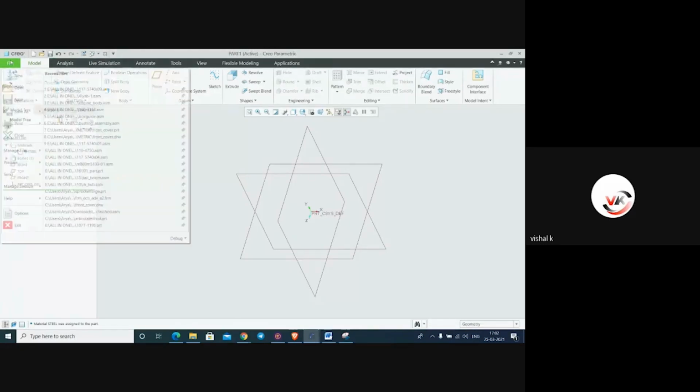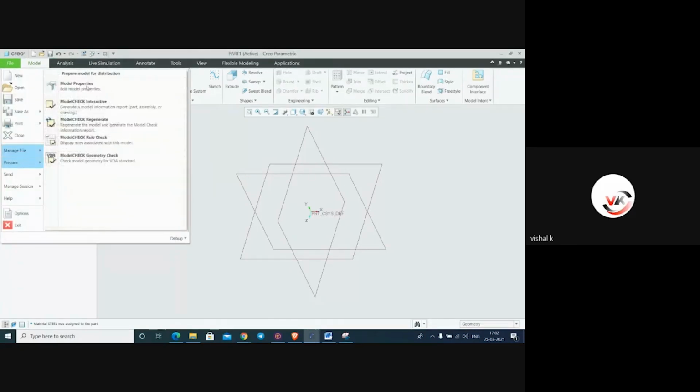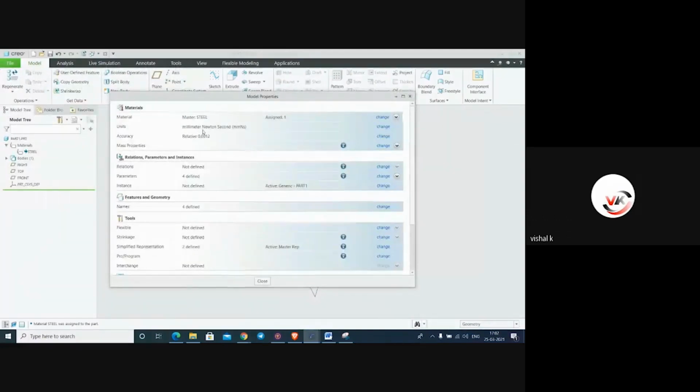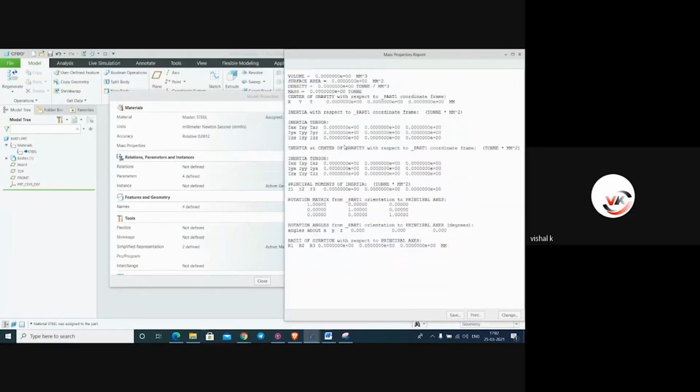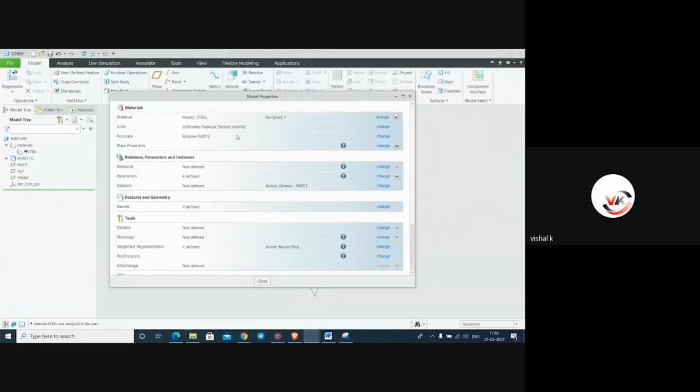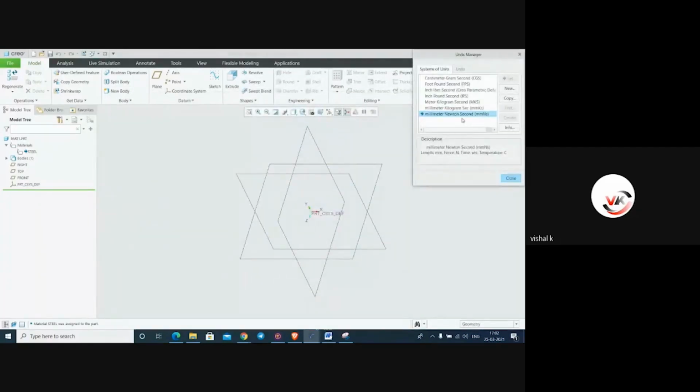Now file, prepare, model properties, we have to change the units. If I see this information, in this information it is tonnage, so it is showing in tons. So we want kilograms, and we have to change these units to mmkg, mmks.